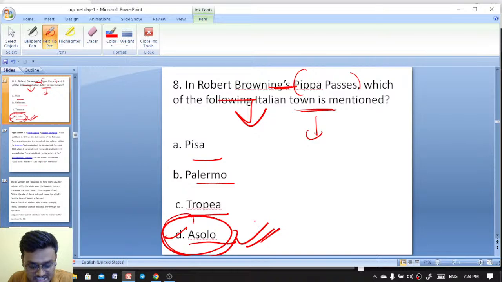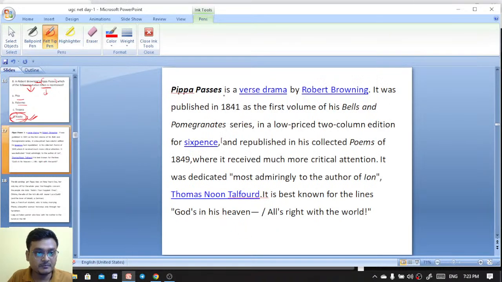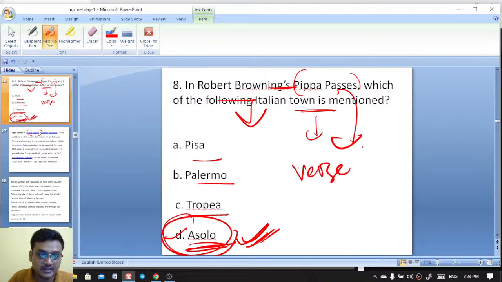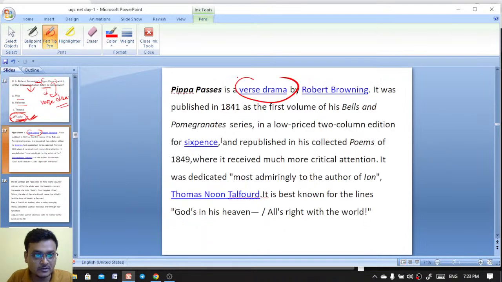Now here is the explanation. Asolo is in Pippa Passes. Remember, under Asolo, D is the right answer. You see, Pippa Passes is actually a drama in verse. It is a verse drama. This is an example of verse drama. Remember, this is a verse drama by Robert Browning.